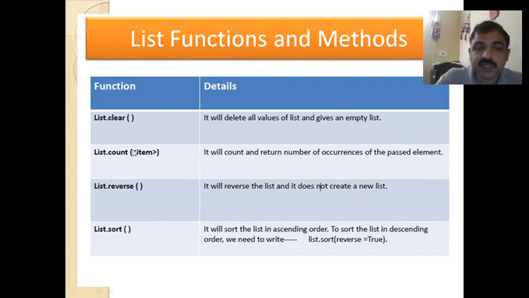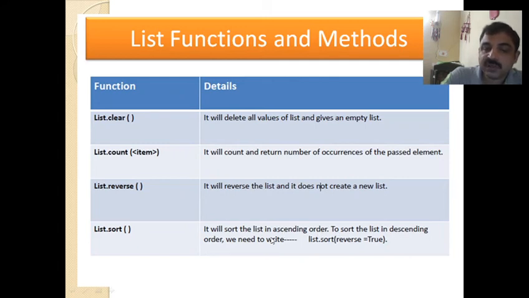List.count. What it does is, you pass an item, and it will count how many times this item is repeated in the list and return the number of occurrences of the passed element. Similarly, we have two more functions like list.reverse. It will reverse the list and it does not create a new list, so the existing list is reversed. Okay, list.sort will sort the list in ascending order.